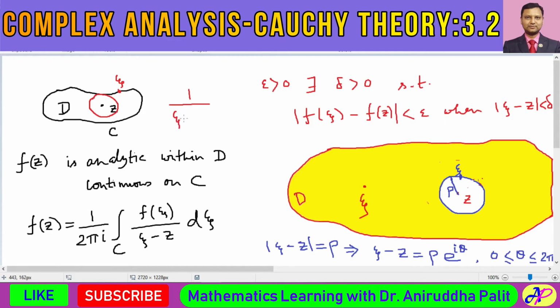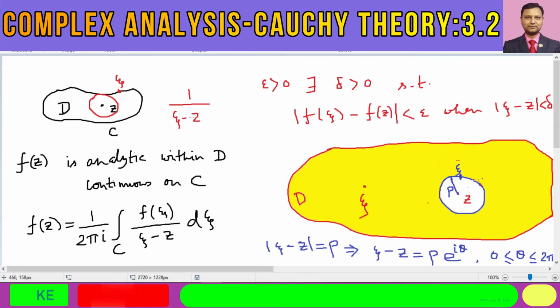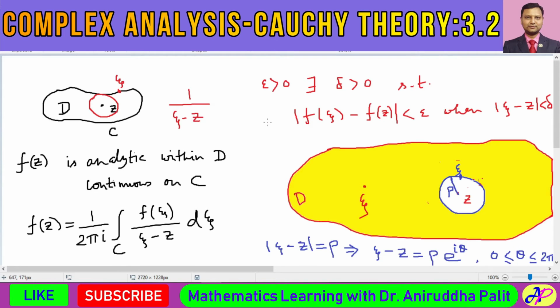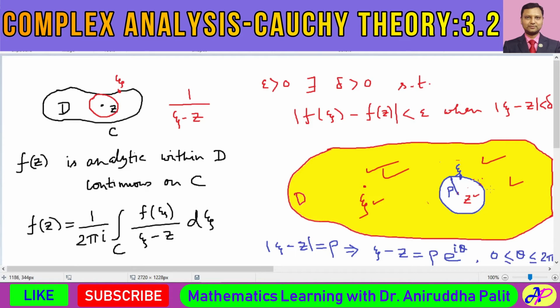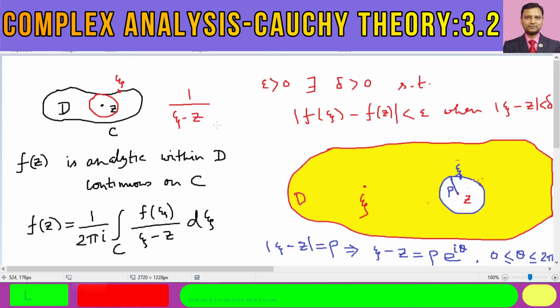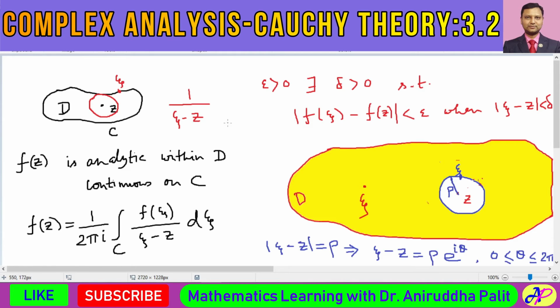So the expression xi minus z is always analytic within this zone, because within this doubly connected domain, xi and z are two distinct numbers. So within this doubly connected domain, 1 by xi minus z is an analytic function.